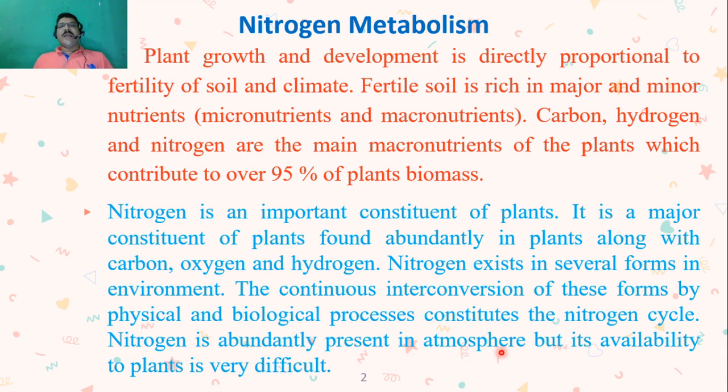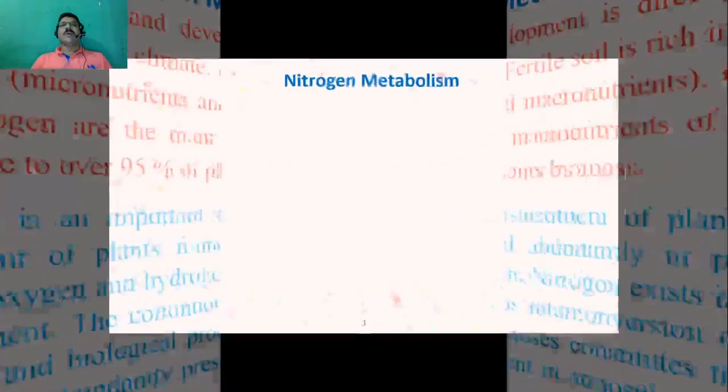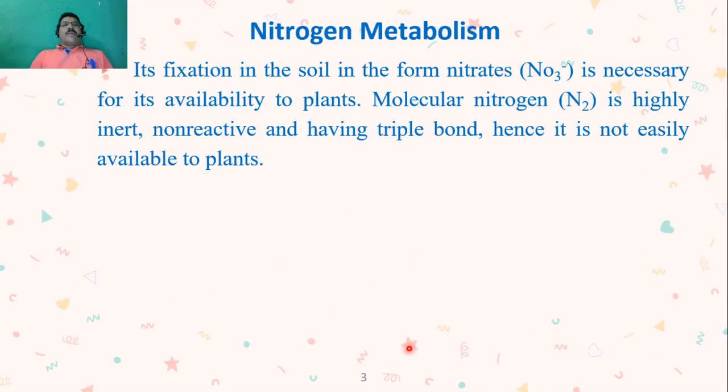It should be converted into another form and then only can plants take it. So what should be done so that the 80% of nitrogen present in the environment can be utilized by plants? There will be a solution.